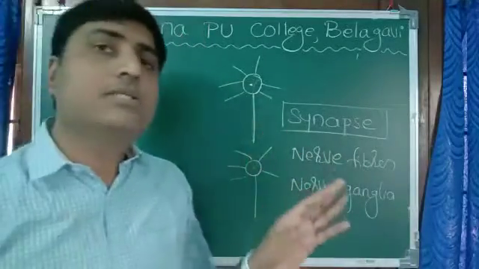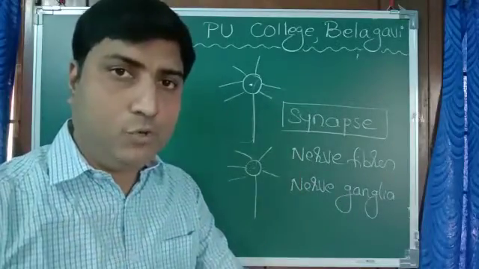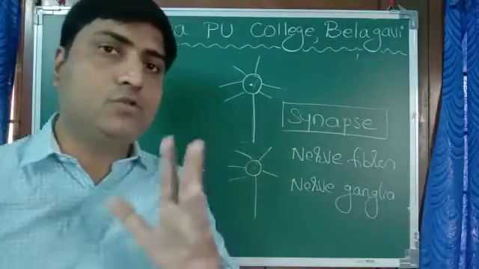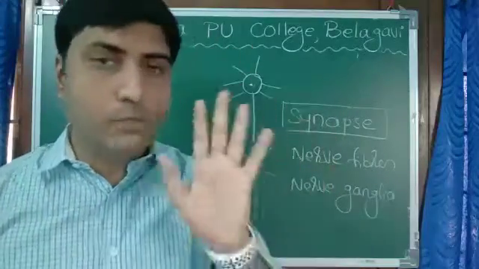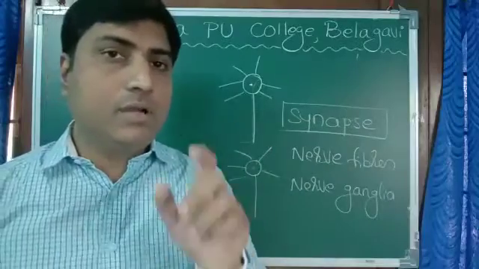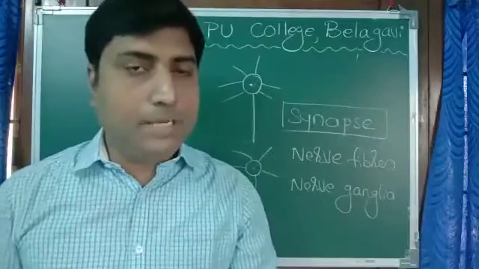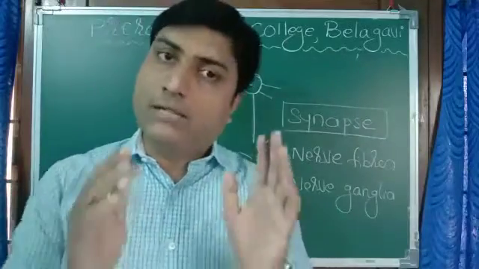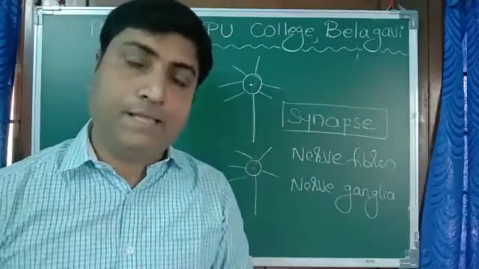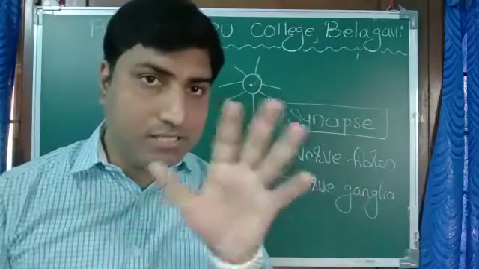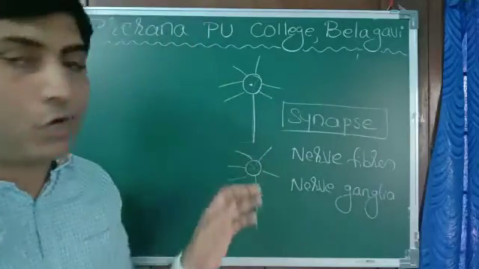Okay, so this is all about our nervous tissue. I repeat once again, nervous tissue is the one which controls response to stimulus of our body. The nervous system is mainly composed of the brain and spinal cord. The nerves that come out of the brain are called cranial nerves, and the nerves that come out of the spinal cord are called spinal nerves. The nervous system is composed of nerve cells called neurons.